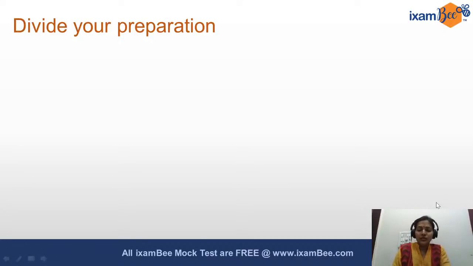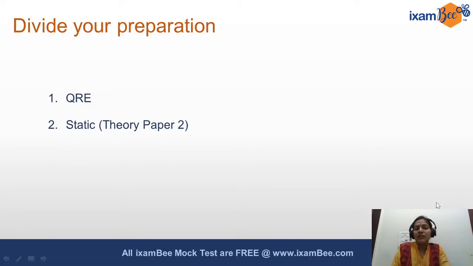Okay, so now how you should prepare is, you have to divide your preparation. You can prepare for the QRE part, then the static part of paper 2. All the subjects of management, commerce, accounts, finance, economics, costing have a lot of theory parts, static information, conceptual points that you have to understand.